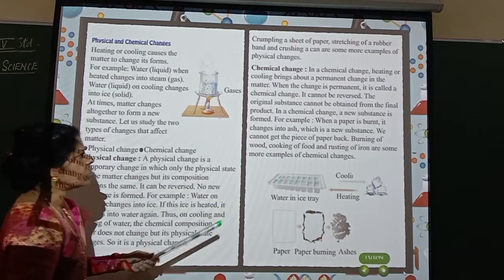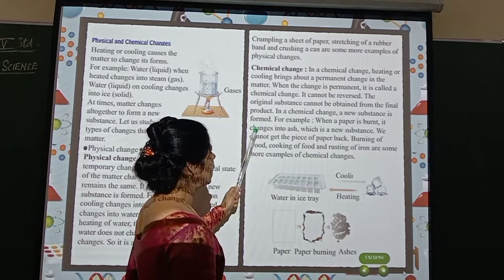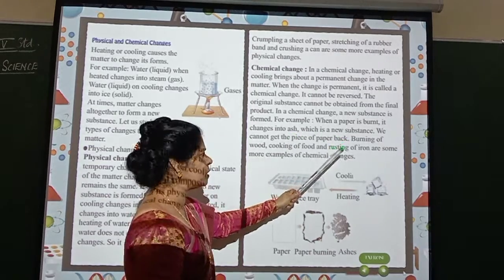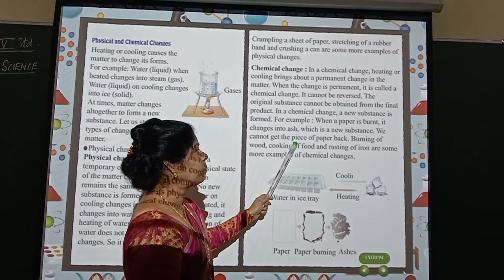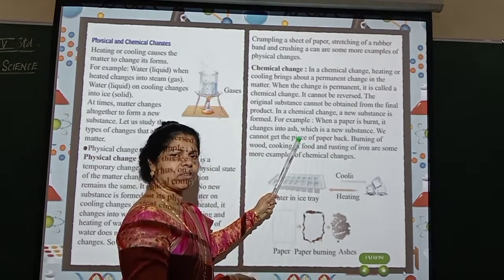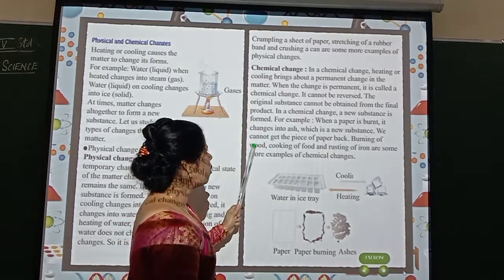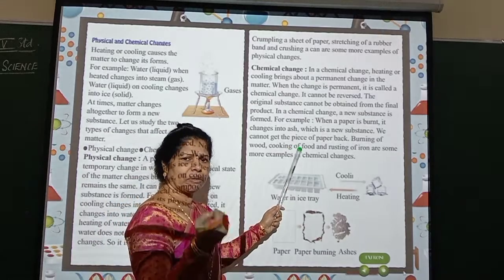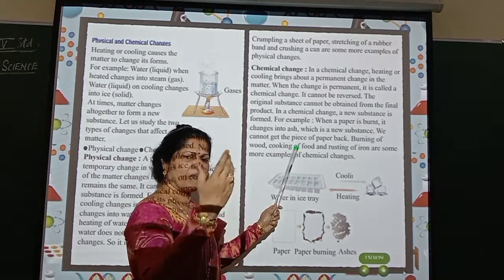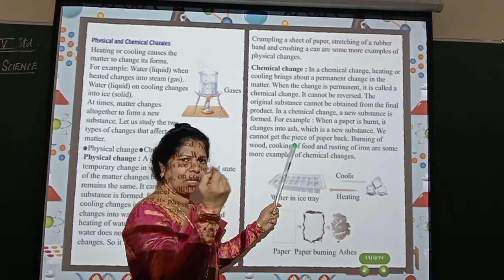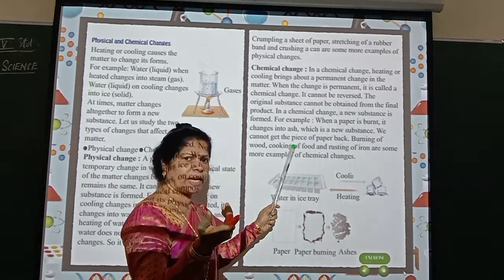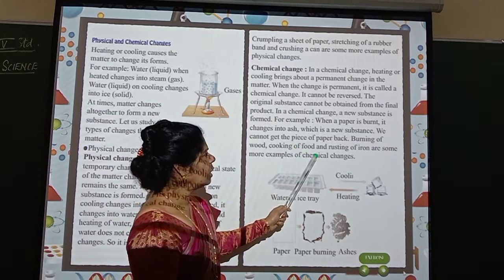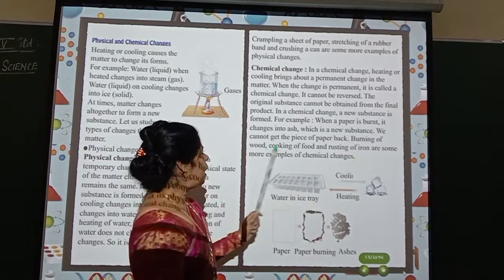Now, when a paper is burnt, it changes into ash. You have already observed, which is a new substance. Ash is a new substance. Can we get the piece of paper back which is already burnt? Never. Burning of wood. You have seen that matchstick. Burning of wood. Cooking of food. When you cook, we are putting rice, you are putting water, everything. After rice is boiled, will it be remaining like a raw rice? No, it is cooked rice. You cannot bring that cooked rice back to raw rice. So, cooking of food and rusting of iron, I already have shown you, are some more examples of chemical changes.